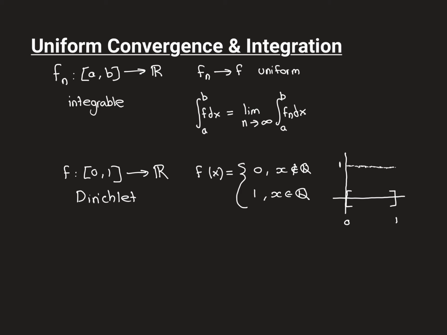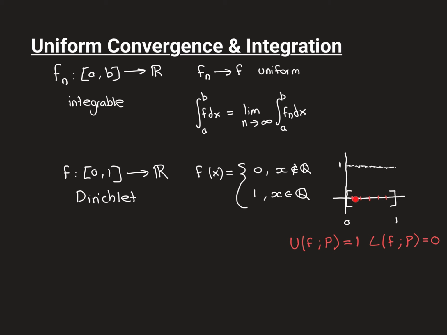So it's a complicated function to draw, because the uncountably infinite number of non-rationals in this interval are all mapped onto 0, but then the countably infinite number of rationals are all mapped onto 1. So it's kind of almost got two lines, a line here and a line here, and there's, in some sense, far fewer points up here being mapped up here than there are being mapped down here. Now the Dirichlet function is not Riemann integrable, and it's easy to understand why.